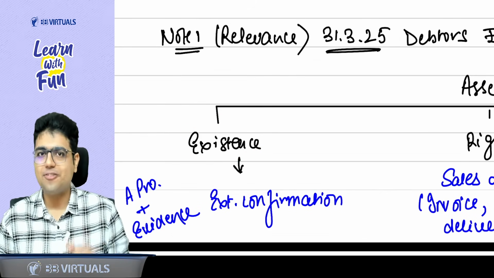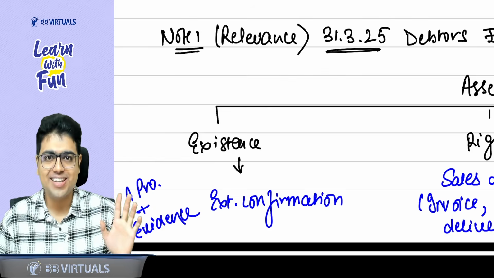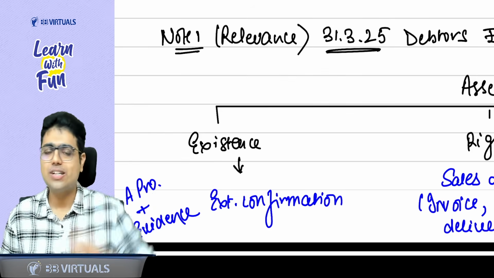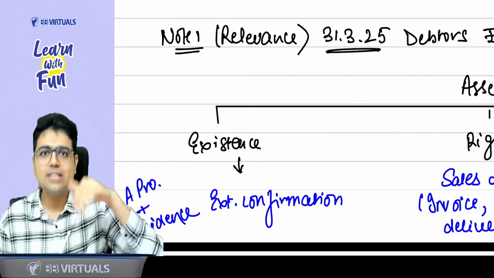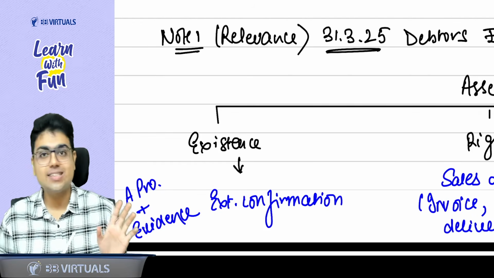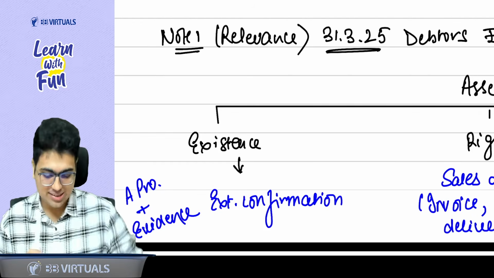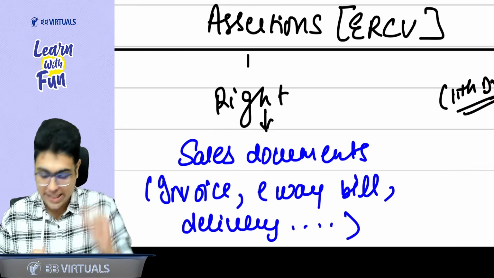Sir, we can draft an external confirmation request. We can send an external confirmation request to the debtor, and if he replies to the confirmation, he exists. He is not a fake debtor. Okay, sir. Now talking about the right.